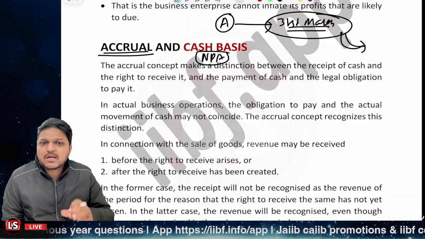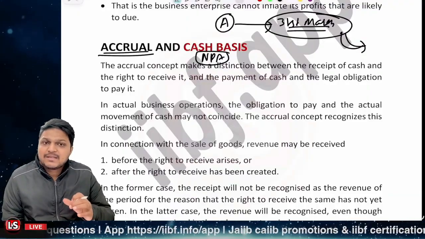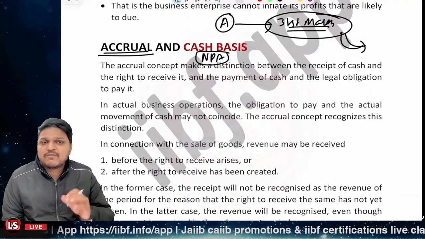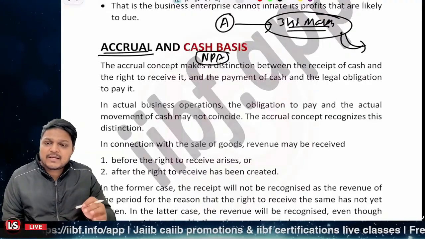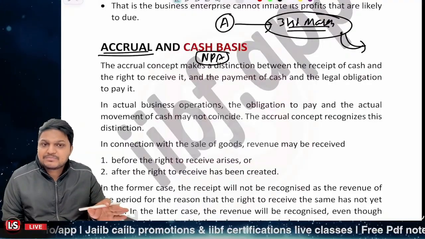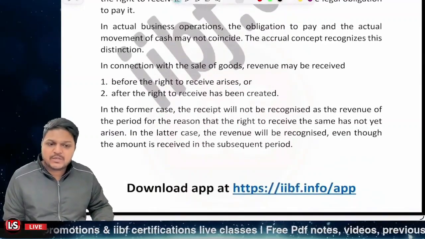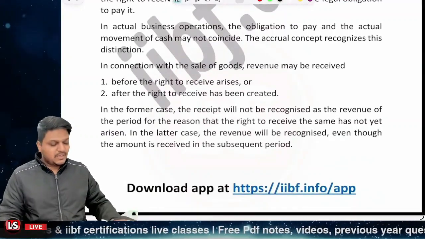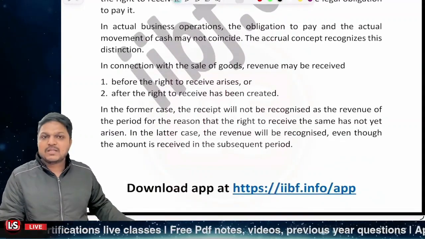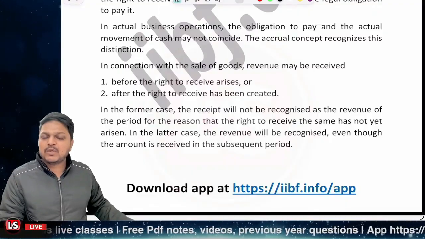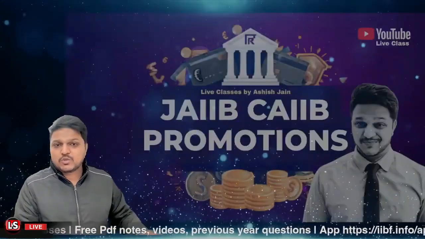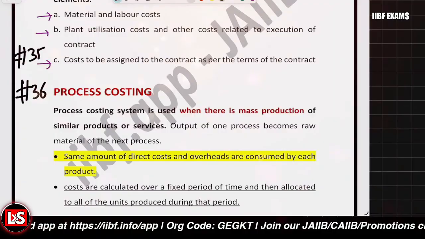But for cash basis accounting, you need to actually receive the cash, then only can you consider it as your revenue, otherwise not. So that's all that is explained here. That was all about this second unit for Module A. I hope you have understood the concepts.